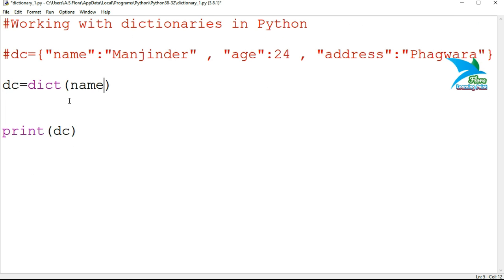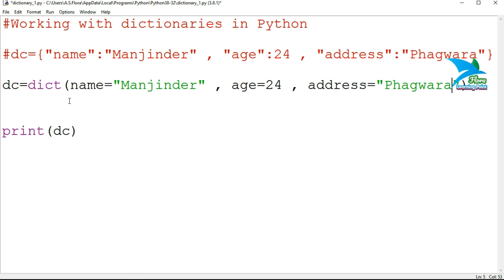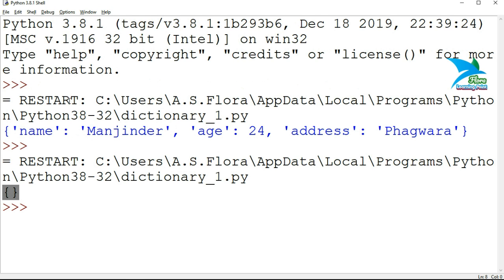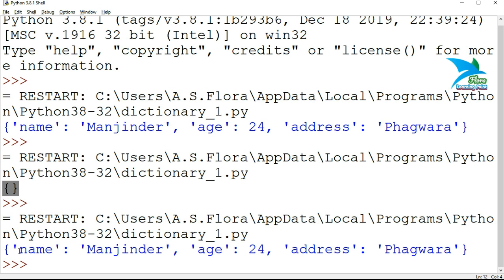But if you want to add elements, I want to make the same dictionary by using the dict function. So I'll specify name without any double quotes equal to my gender, then comma, age equal to 24, then comma, address equal to Phagwara.